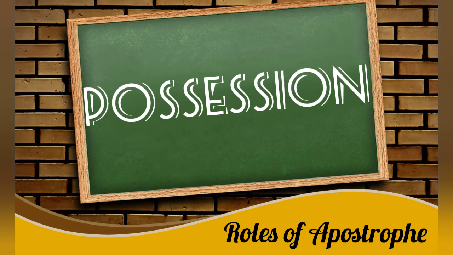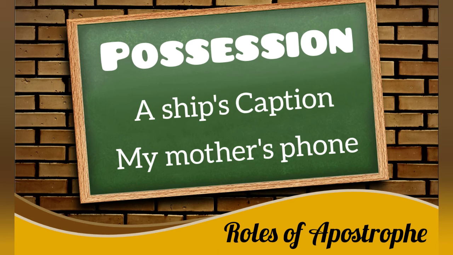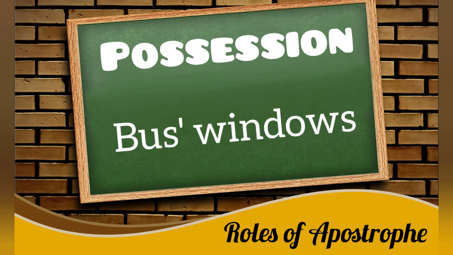With a singular noun, by adding only an apostrophe and s at the end of the word, we can show the relationship between the thing and the person. Like a ship's captain, we mean that the captain belongs to the ship. My mother's phone, we mean that the phone belongs to my mother.